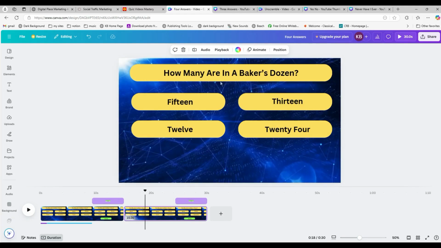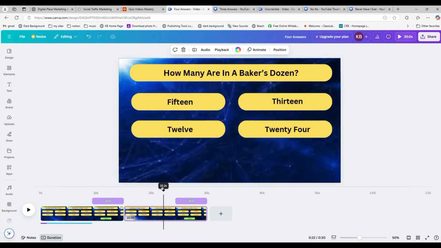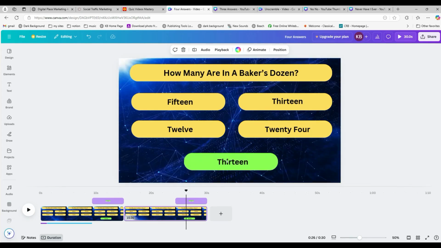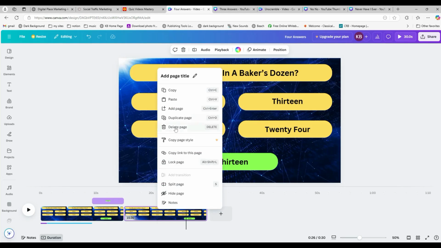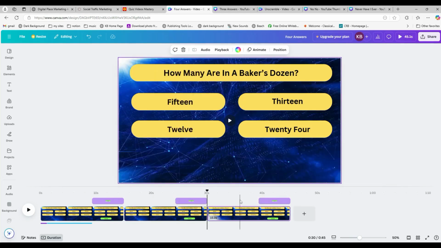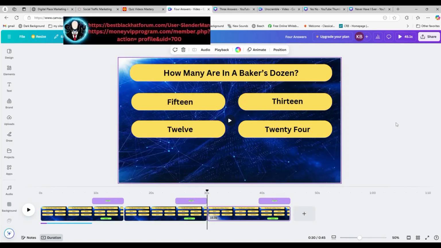So I could say, in what state is Dallas? And I could have a choice of New York, California, Texas, and Ohio. And the answer is Texas. So I would change all those as I just said. And I would have to move the playhead over to where the answer is visible and change that to the correct answer. And the audio carries through because it's embedded into the background video. And as you proceed, just do the same thing again, duplicate the page like that. All right, so that's the one with 4 possible answers.